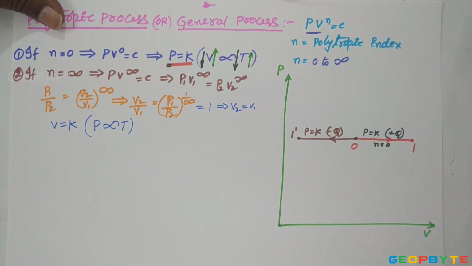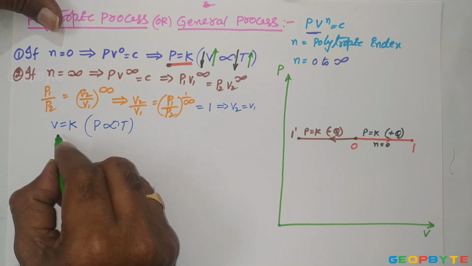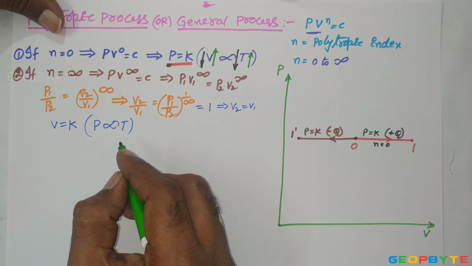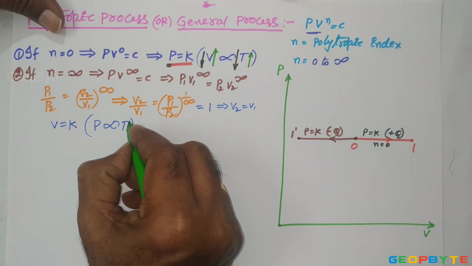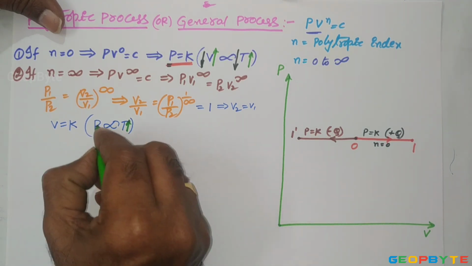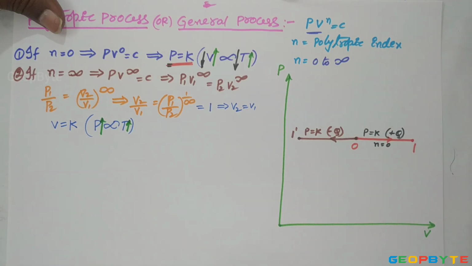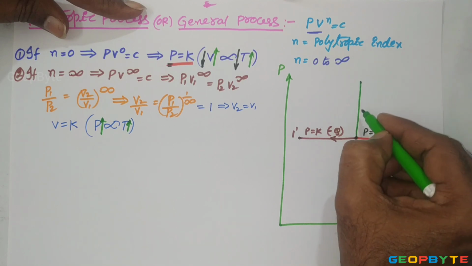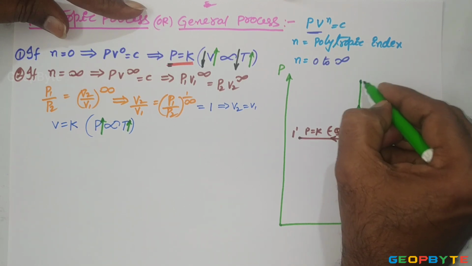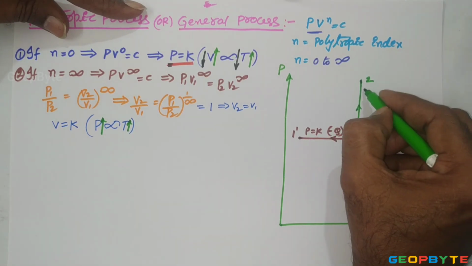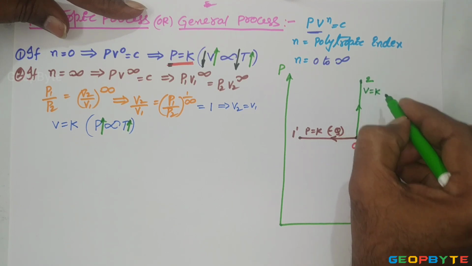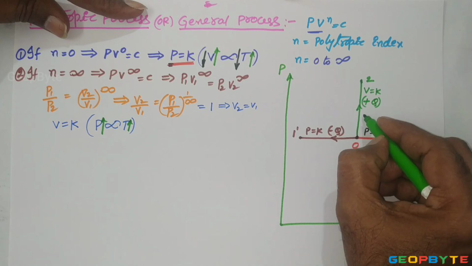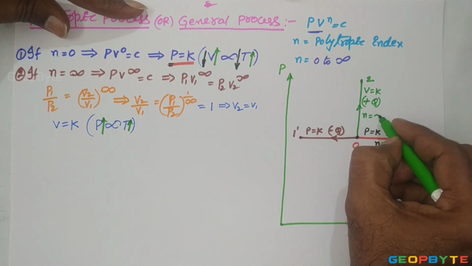Again, this constant volume process may be either a heating or cooling process. During the heating process, temperature increases, and along with the temperature, pressure increases. So 0 to 2 is the constant volume heating process, meaning a positive heat transfer process. For this process, n equal to infinity.